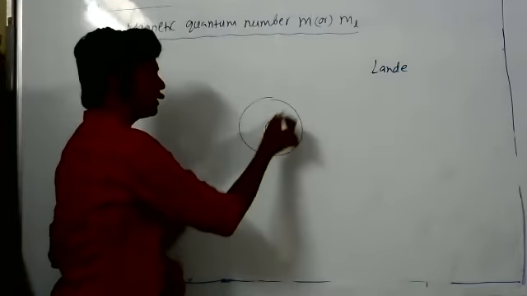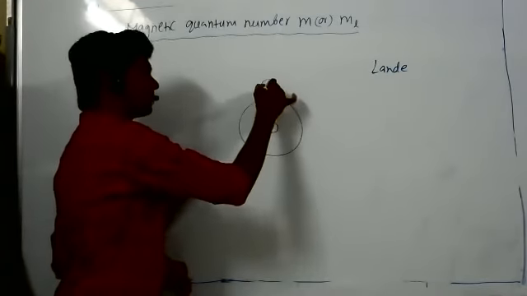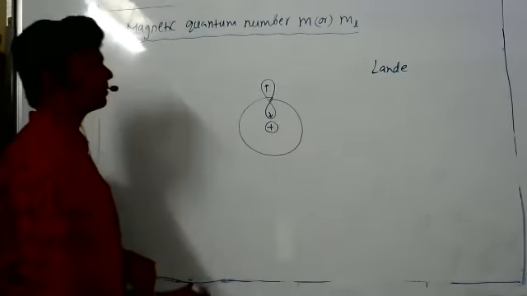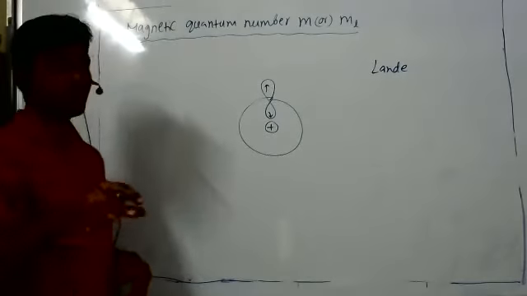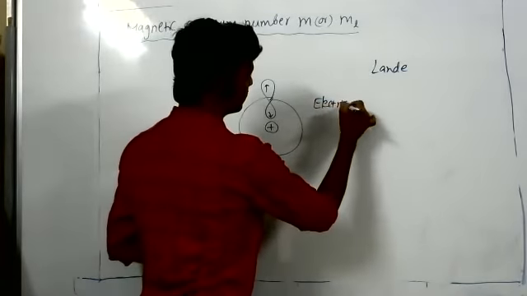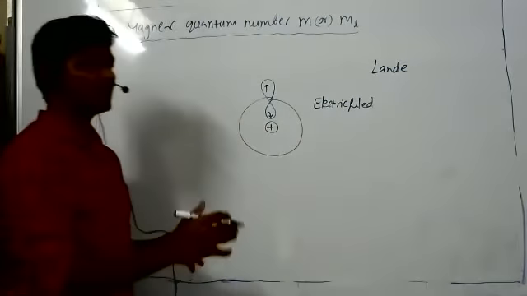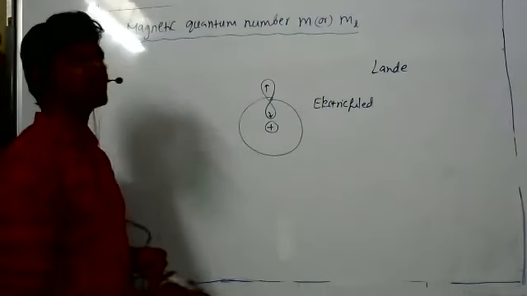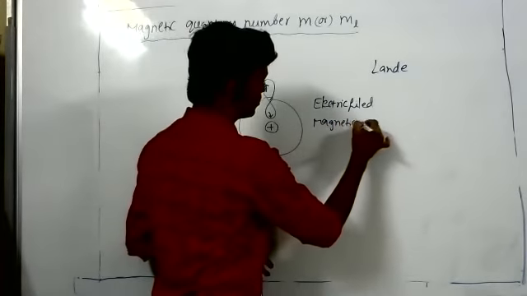When an electron is revolving around the nucleus, actual electrons are present in orbitals. When an electron is in motion, it can generate an electric field. If an electric field is there, obviously some magnetic field also generates.